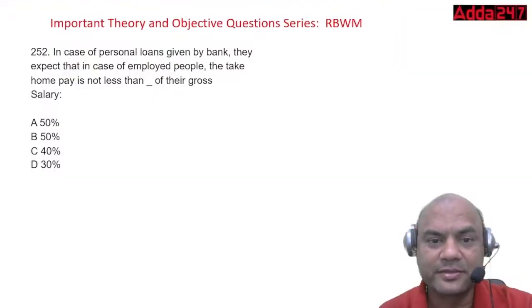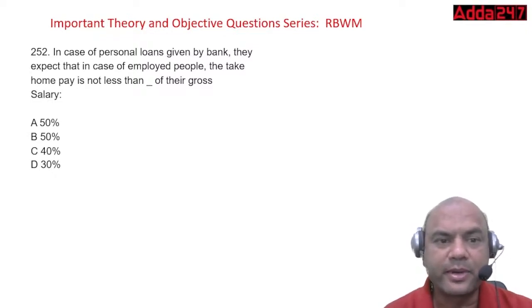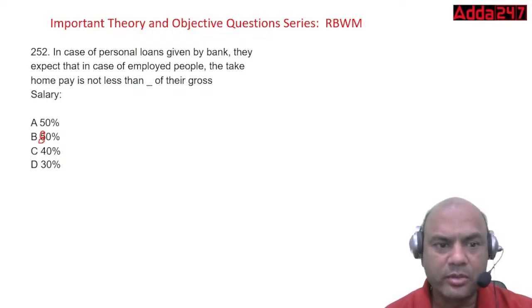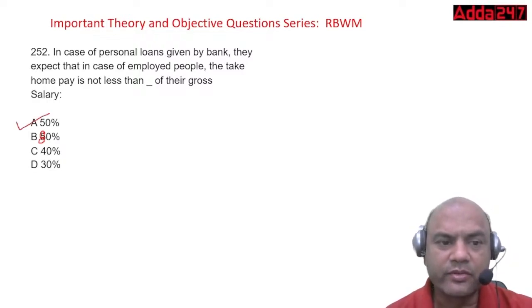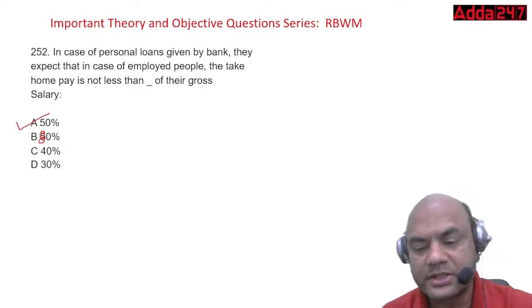Okay, let's start. In case of personal loans given by the bank, they expect that in case of employed people, the take-home salary is not less than dash of the gross salary. The options are 50, 80, 40 or 30. The answer is 50%. The take-home salary should not be less than 50% of the salary.